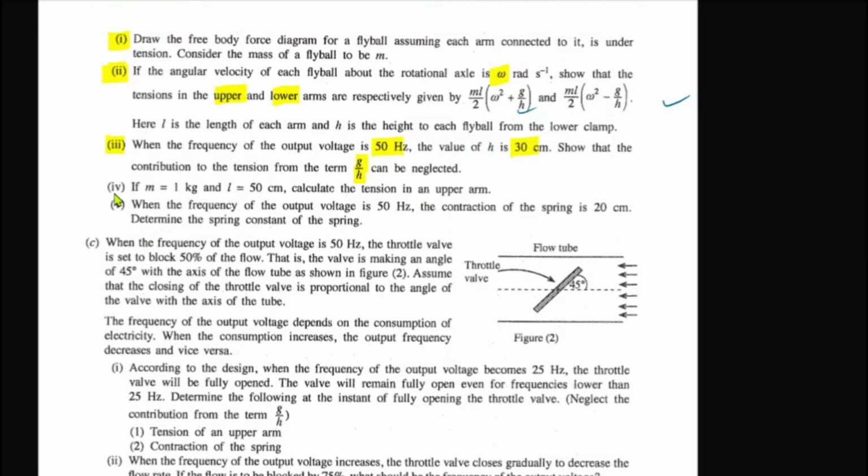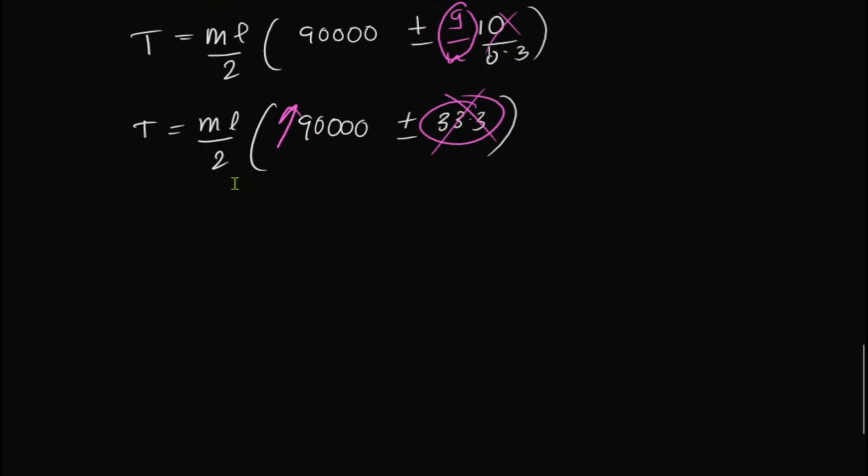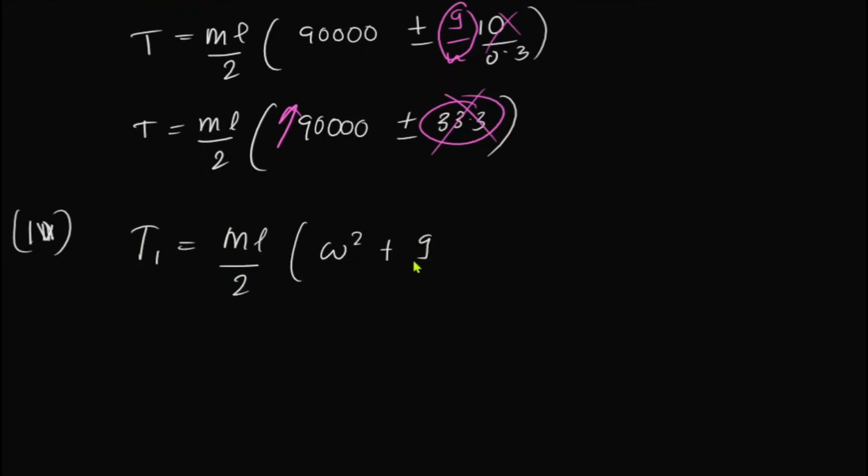Let's move on to the fourth one. If M is equal to 1, L is equal to 50, calculate the tension in the upper arm, right? Simply we'll have to apply the values in this. So M equal 1, L equal 50, and we need to find the tension of the upper arm. Fourth question, right? So T1, in that case, is ml/2 omega squared plus G over H. You know this term can be neglected, right?